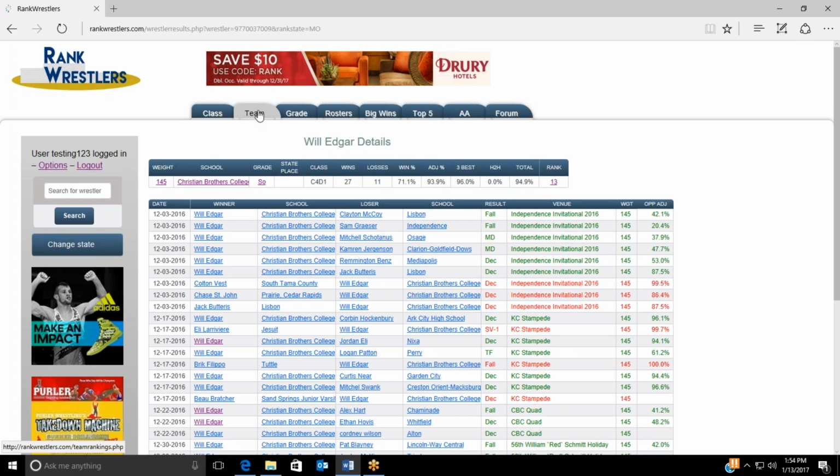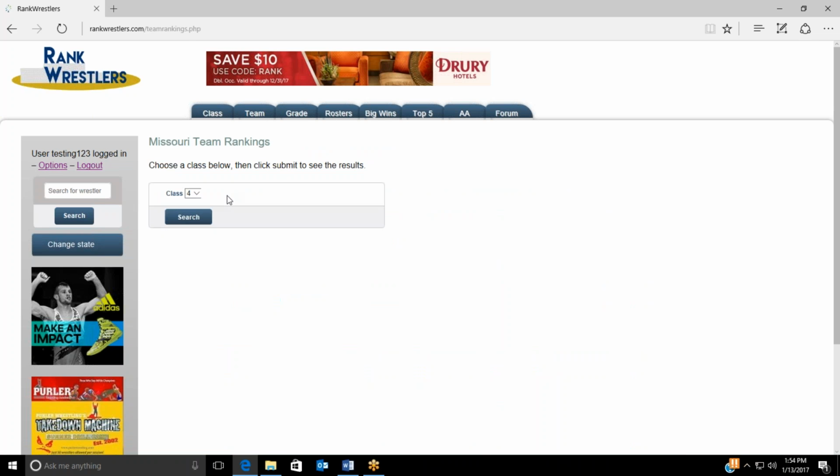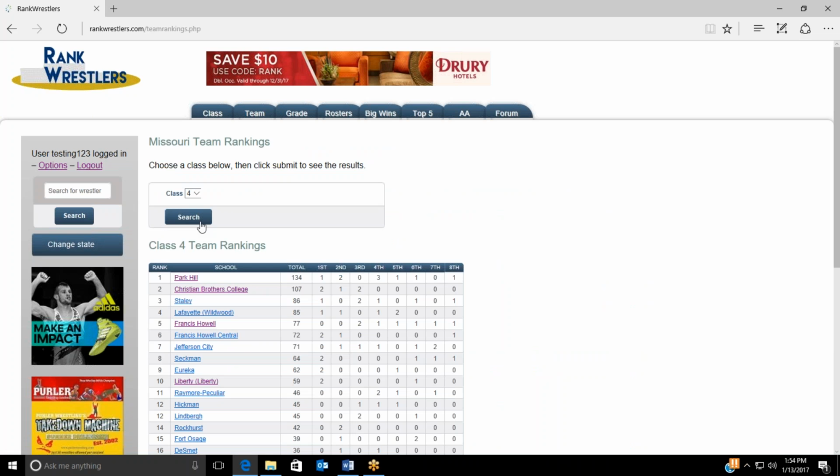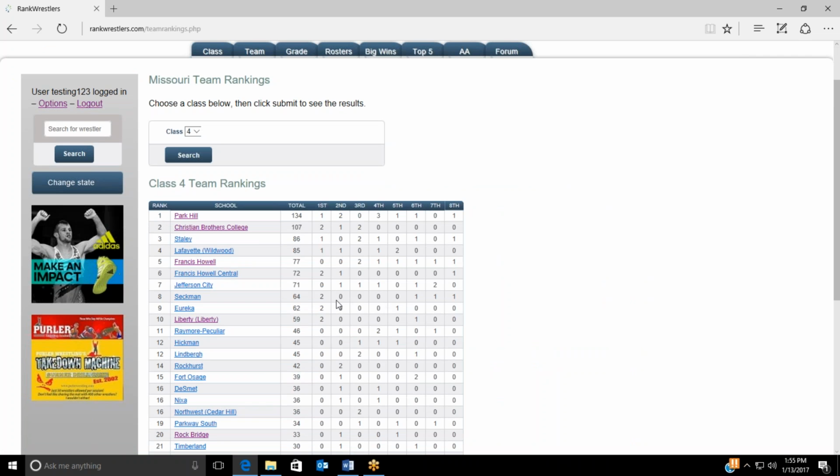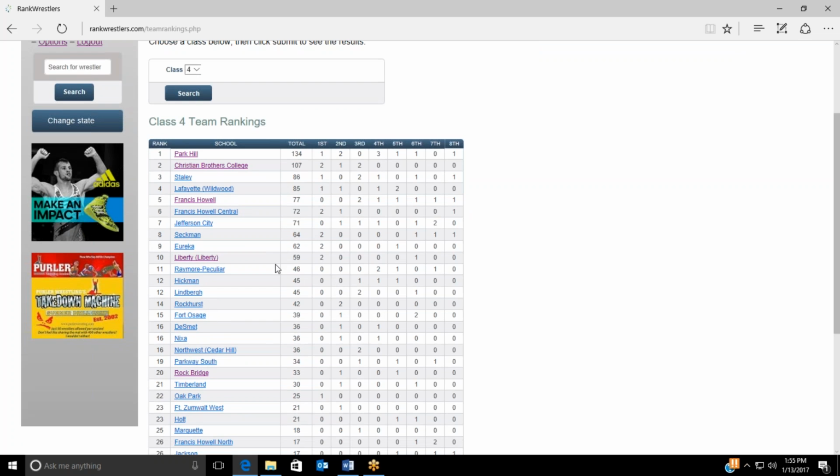The team ranking tabs allow you to see how each team ranks by class. It's important to note that team rankings are based on the individual tournament style scoring, not the dual scoring. So a team may beat another team in a dual meet and not be ranked as high in these rankings. That usually happens when one team has better depth, which helps in the dual meet, but the other team has a few wrestlers with greater individual rankings, which greatly impact the team score in the individual tournament scoring. Each team is assigned points for all wrestlers that are ranked in the top 8 of their class, with the higher ranked wrestlers obviously receiving more points.